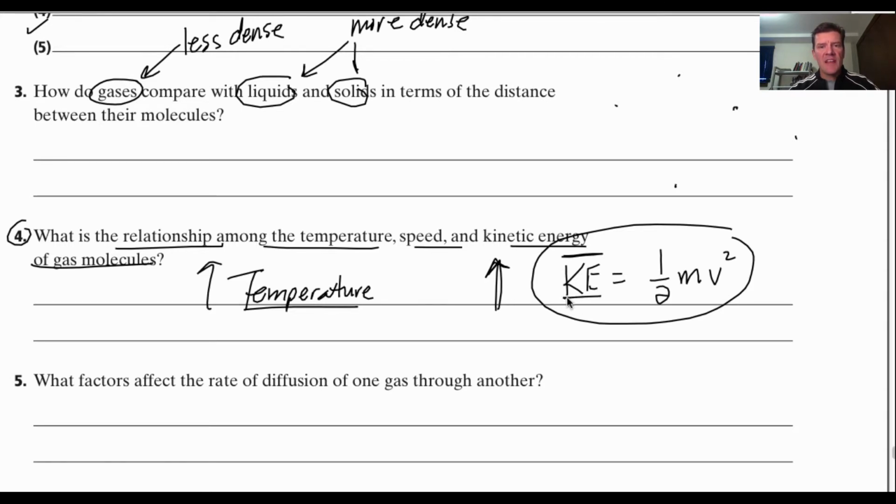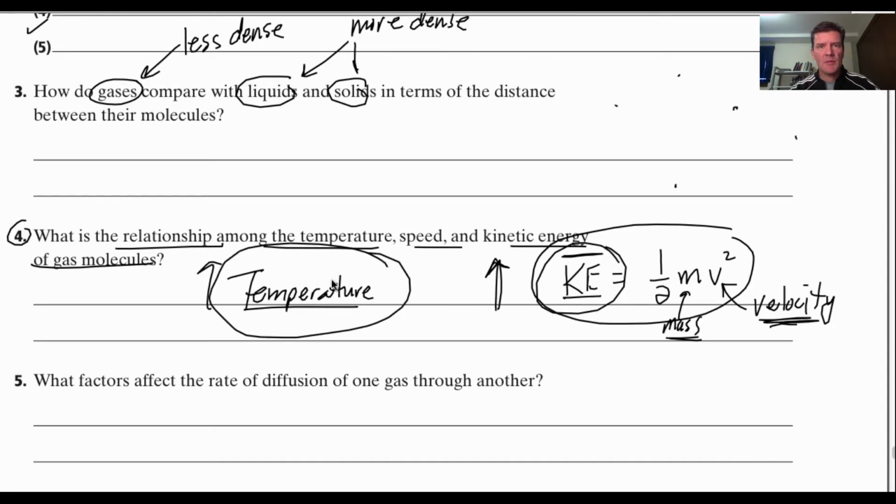Now, understand, in your kinetic energy formula, there is mass and there is velocity. Okay? So if you have a particular particle, if that particle's mass is not going to change over time, but its velocity increases, because you're going to add energy to it, it has more kinetic energy, and therefore the temperature of that substance will go up.